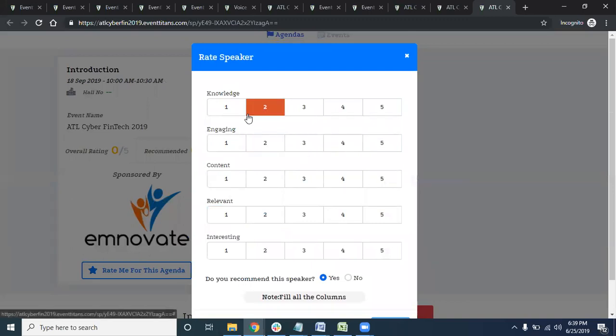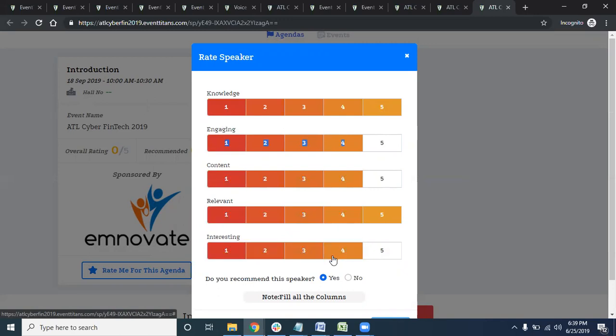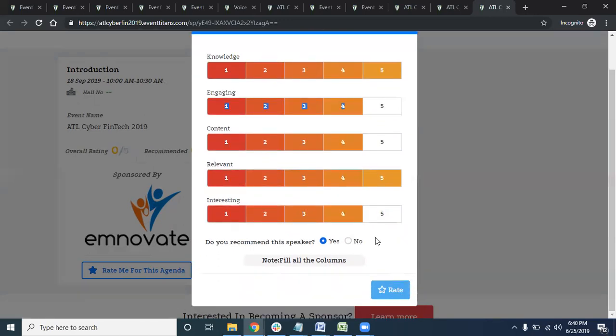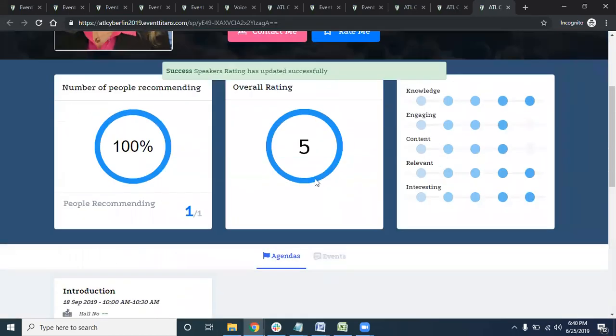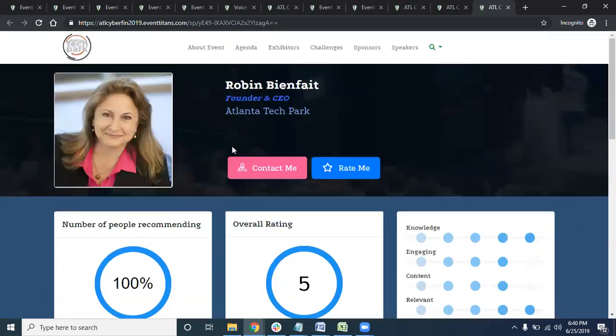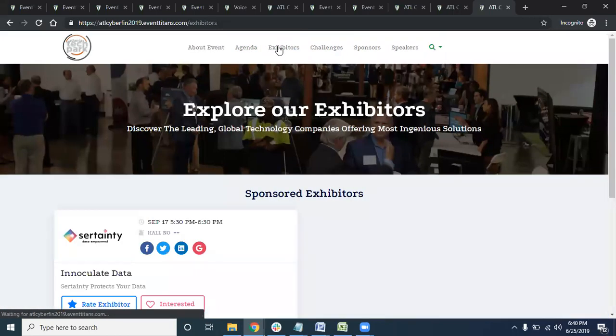Okay, see here, you can rate the speaker on these 5 different levels, that is knowledge, engaging, and whatnot. So let me go ahead and give this particular rating and see how it recommends the speaker. Okay, recommend the speaker, yes, rate. Bam. See the way we see the recommendations about this particular speaker, right? This is the benefit of having the agenda down to the root level of the speakers, that you can have the ratings. So you can have all the statistics.